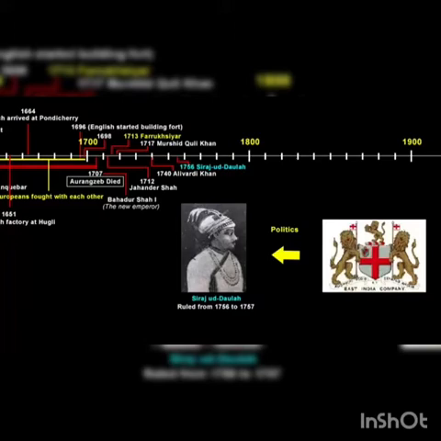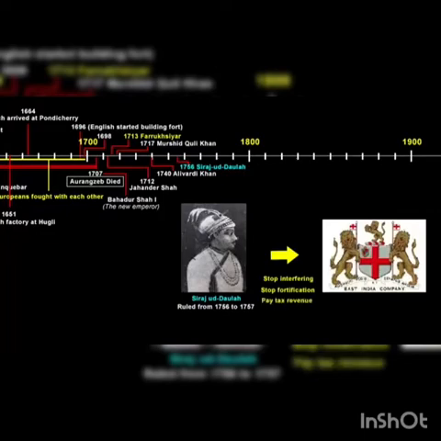Now, the company wanted to play politics here. They wanted to make one of Siraj-ud-Daulah's rivals the Nawab of Bengal, who would act like a puppet of the company. And Siraj-ud-Daulah came to know about this conspiracy and also the English interest in colonization of his region. He simply asked the company to stop interfering in the political affairs of his region. Then he also asked them to stop fortification work around Fort William and pay the tax revenues. As usual, the company did not listen to his directives.